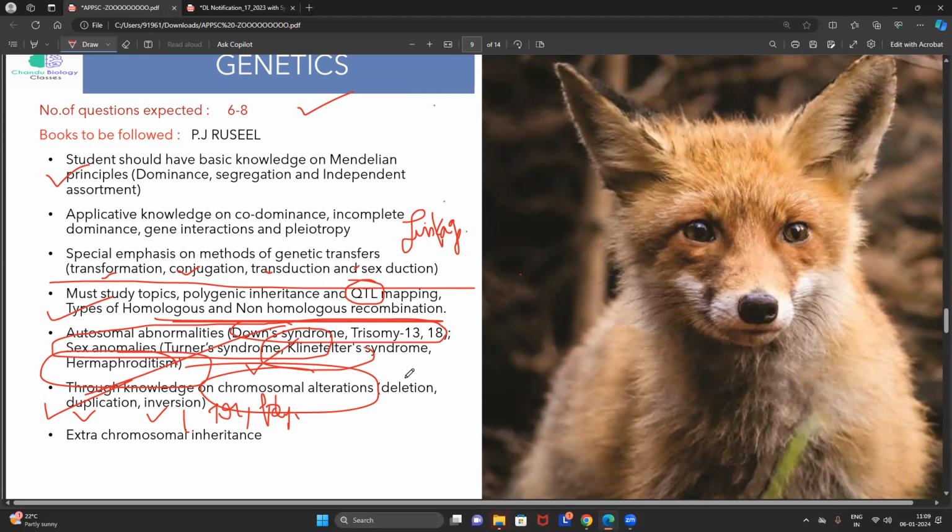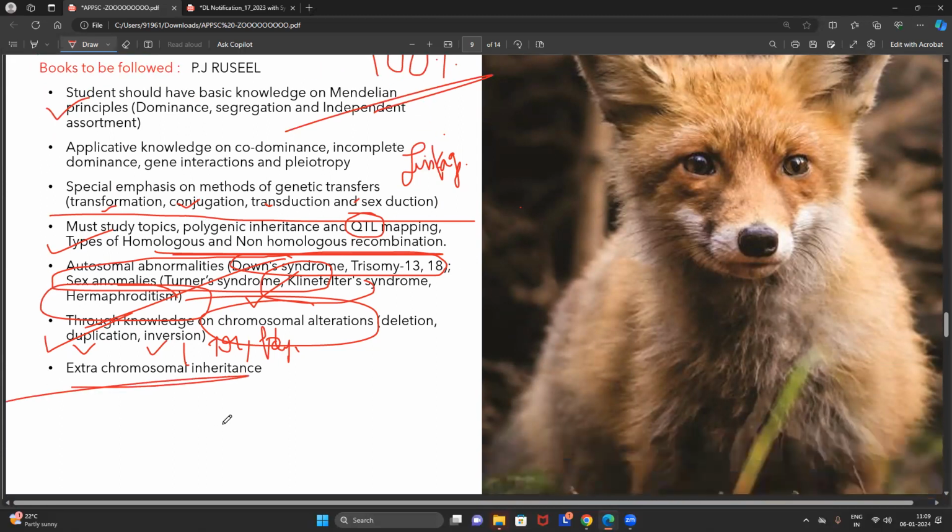I will tell you how to read this in extreme depth. And in genetics also, I'm telling all the students, we have to read 100%. We don't leave anything in the concept of genetics. And extra chromosomal inheritance, where we will focus on the mitochondrial inheritance and the chloroplast inheritance. It seems to be a small topic, but an extremely important topic. We will get the questions for sure. There's no need to confuse about it.